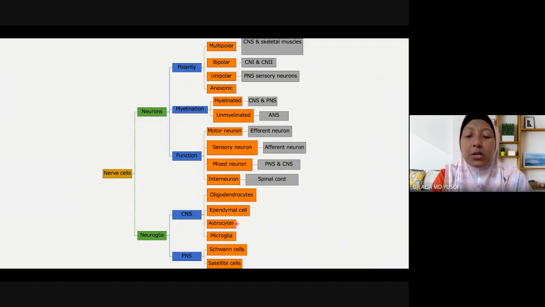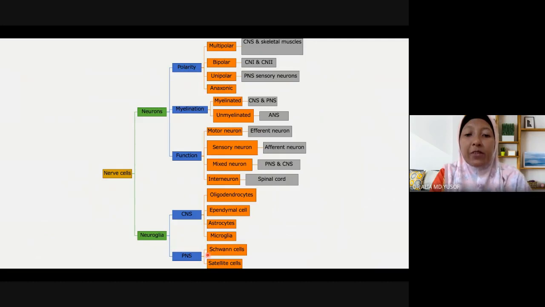astrocytes that envelop the blood vessels and act as blood-brain barrier to filter any unwanted particles from crossing into the brain substance. And also we have microglia, which is actually a macrophage, and it works exactly as a macrophage, that is to engulf any unwanted particle or substance in the brain tissue or in the central nervous system tissue.